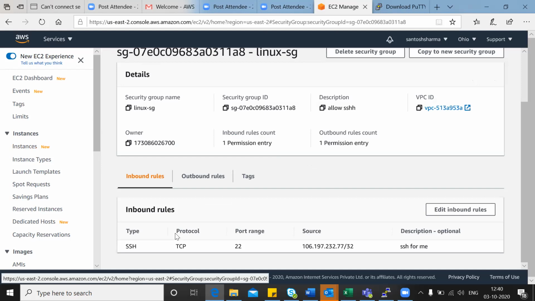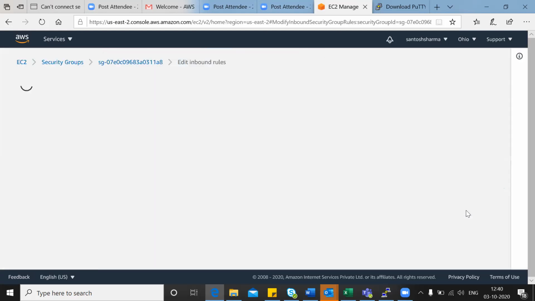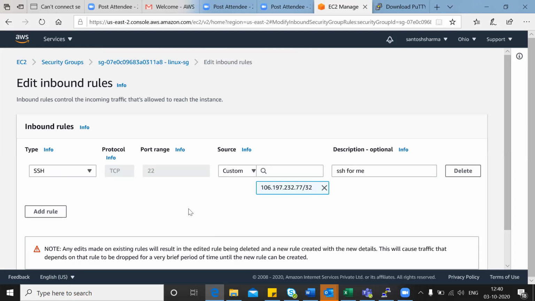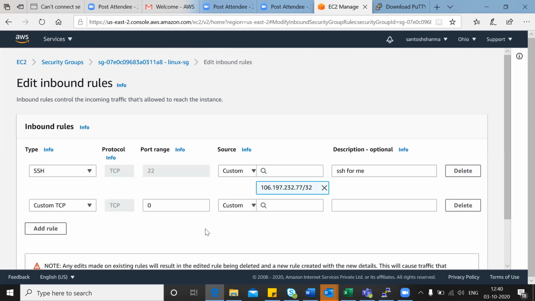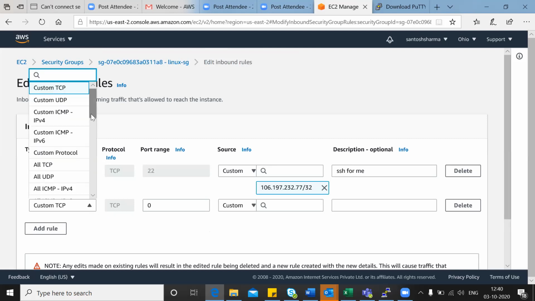Now you click on edit, edit the inbound rule. Now here you have to add a rule for port number 80. Click on add rule. Not SSH, you have already done that.